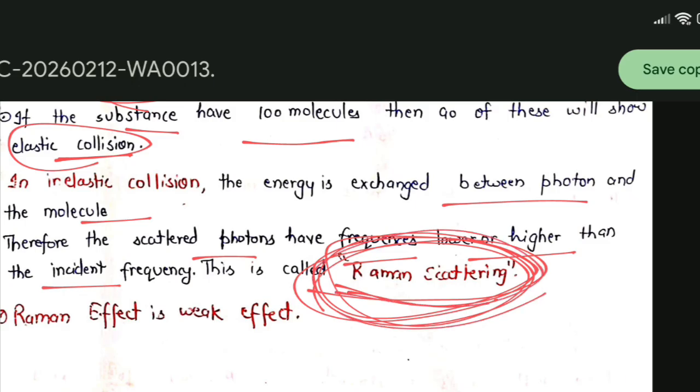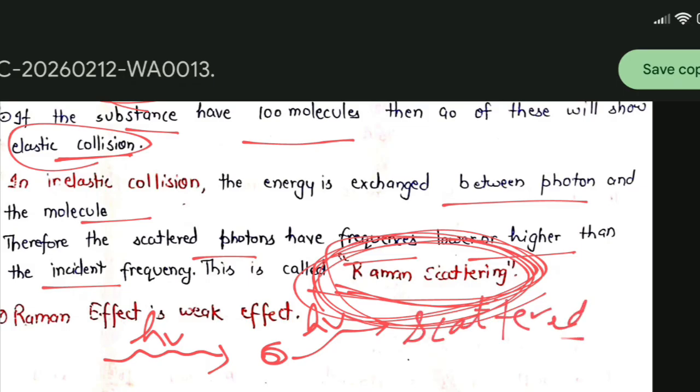See, if this is our molecule and light of h mu strikes it, either h mu will pass completely and we get scattered light with the same energy, or the molecule can give energy to h mu or take energy from it.